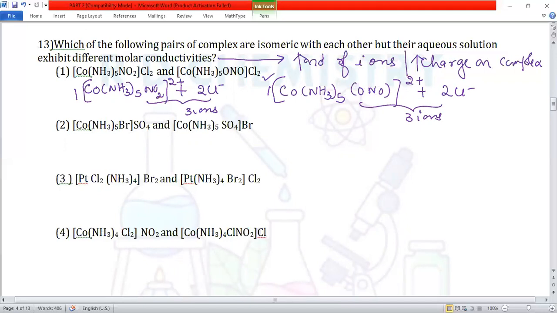Therefore, same molar conductivity, but the question asks for different molar conductivities. So the first one is not the answer. We'll go for the second option.